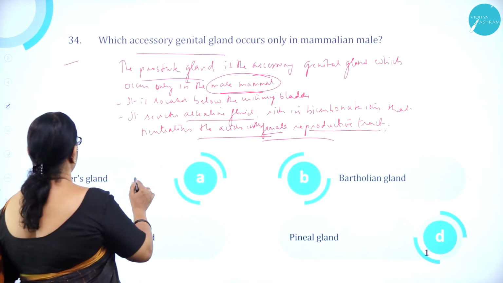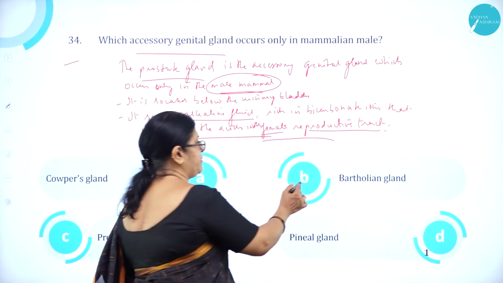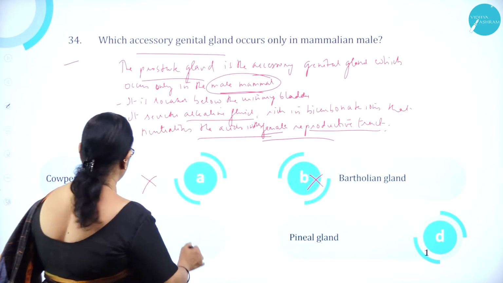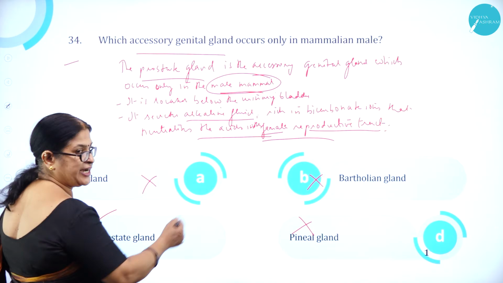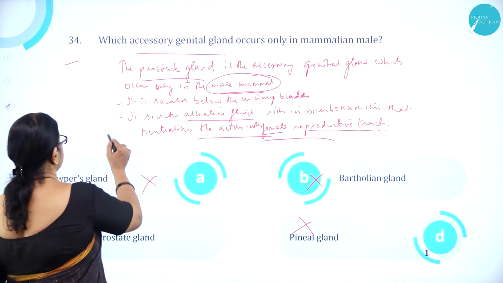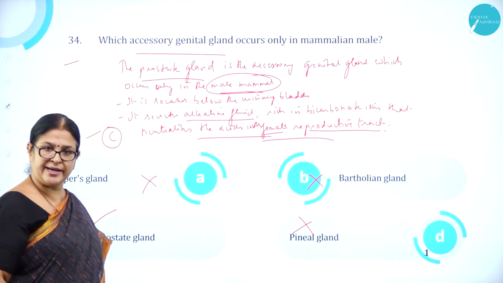So option A, Cowper's gland, is wrong. Option B, Bartholin's gland, is wrong. Option C, prostate gland, is correct. Option D, pineal gland, is wrong. It is an endocrine gland. So option C is correct.